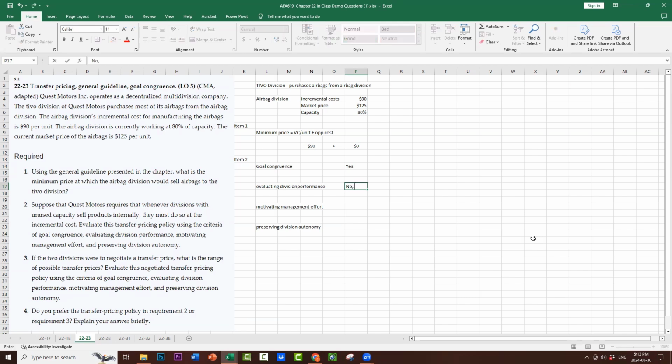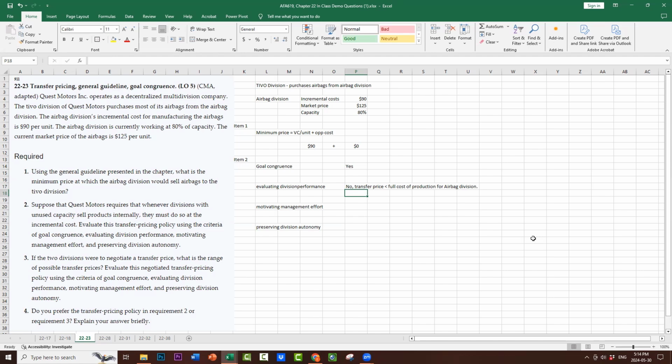And the reason why it's no is because the transfer price is less than the full cost of production for the airbag division, right? They're going to sell it for their variable costs, not covering any of their fixed costs. So to say that, hey, we can now evaluate the airbag division based on this, that doesn't make sense.